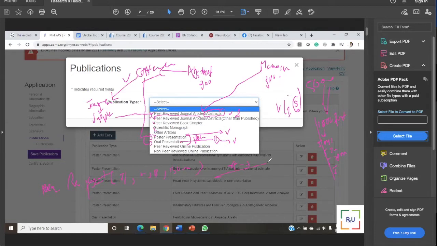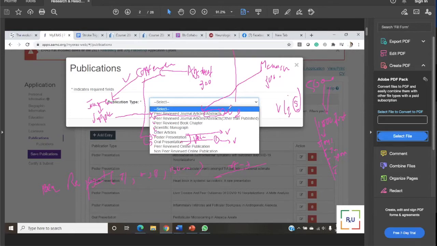So all peer review has the same importance. All peer review, all non-peer review will have its own importance. I'm going to cover that part, but the most important part is whether you choose this category. We usually know whether it's an abstract or a manuscript.